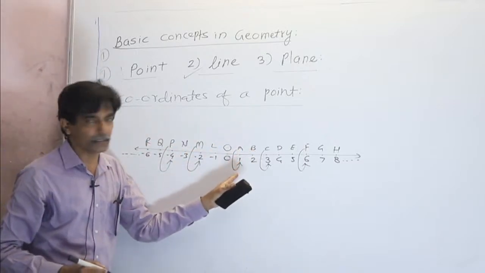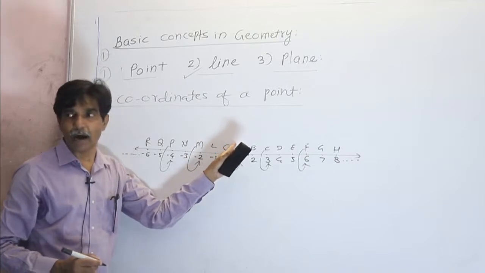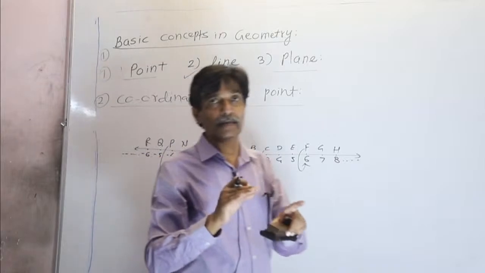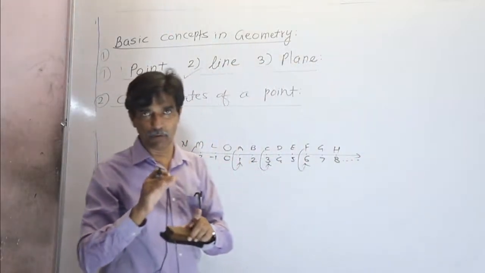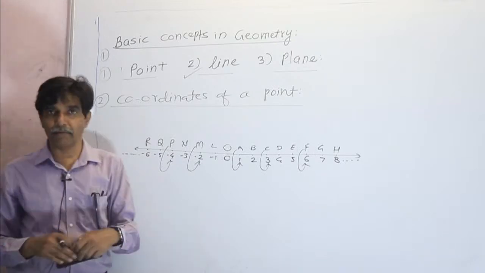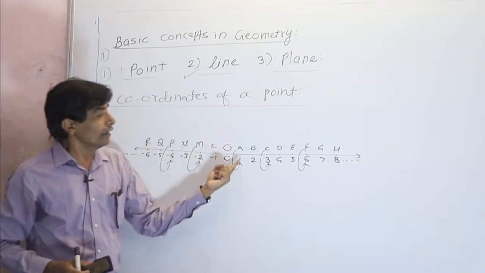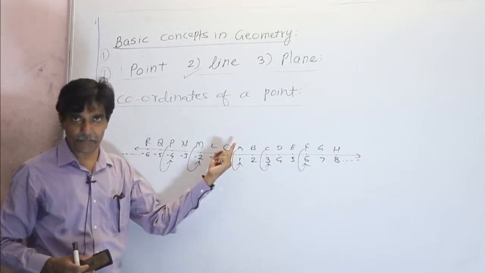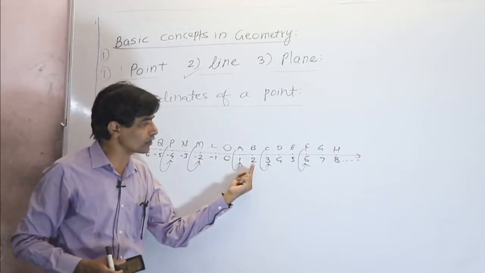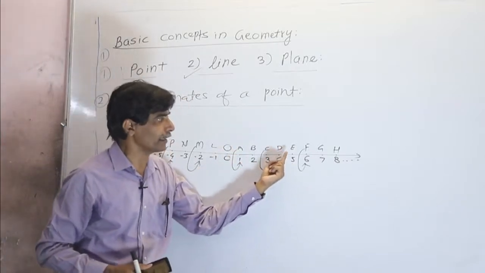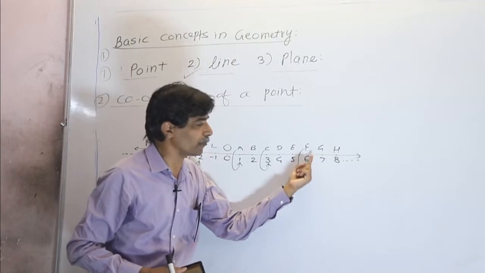These numbers and these points have a correlation. That correlation is also called being associated. You have to remember this word, associate and denote. For example, I will once again revise this. Number 1 is associated with point A. Number 2 is associated with point B. Number 5 is associated with point E. Number 7 is associated with point G.